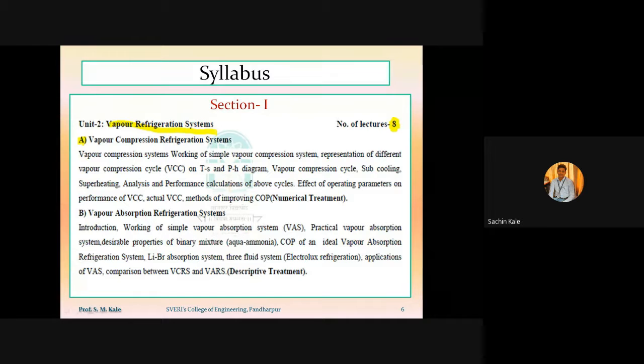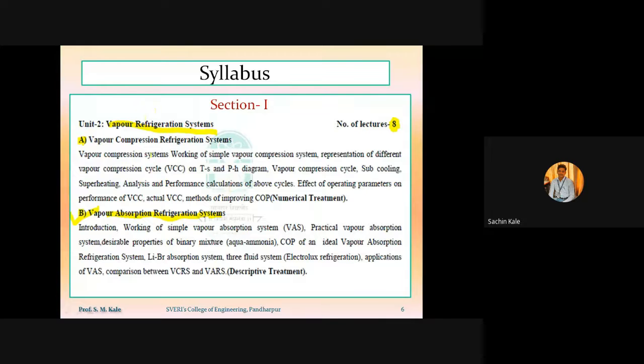That vapor refrigeration system will be again divided into 2 parts. First one will be called a vapor compression refrigeration system, and the second part will be the vapor absorption refrigeration system. So in the old syllabus, vapor absorption refrigeration system was a separate chapter, chapter number 4, but that is being merged in chapter number 2. Not a single point is being removed or skipped from that content. Additionally, some points are being added.